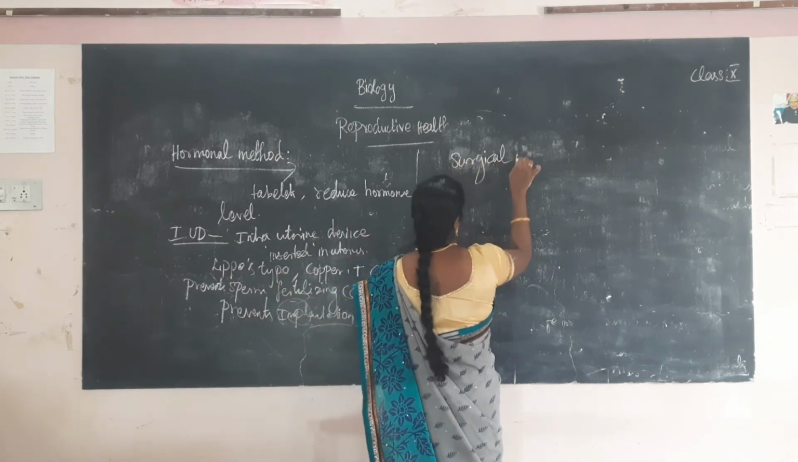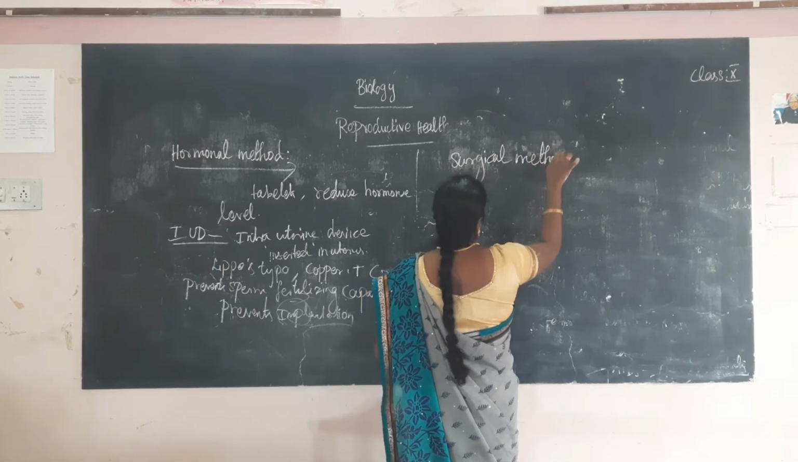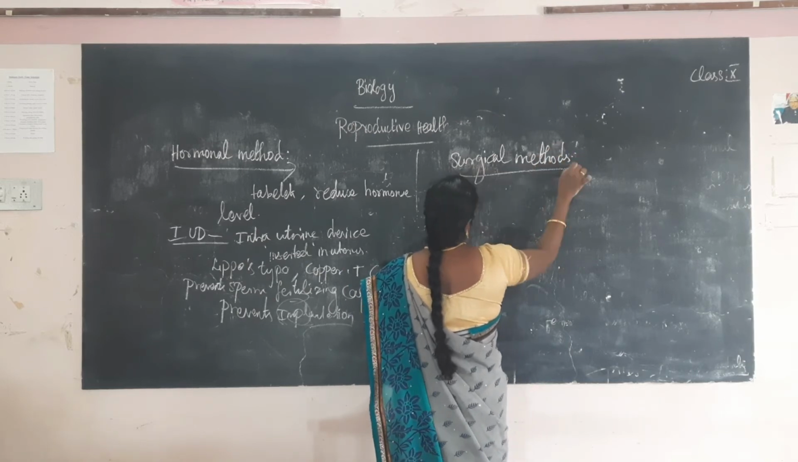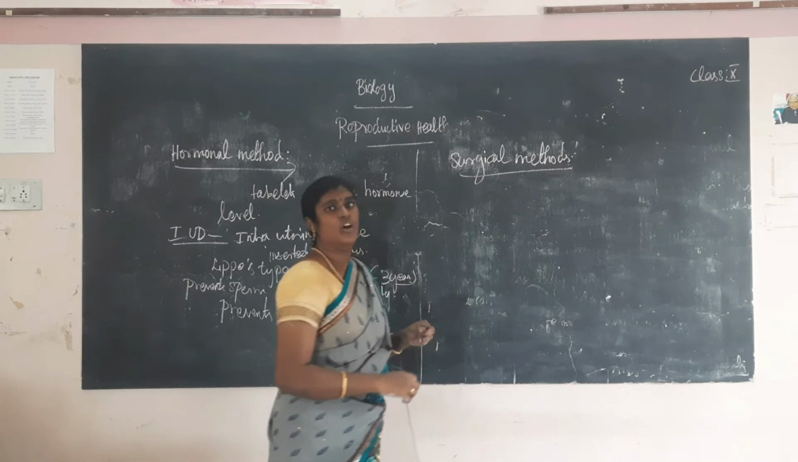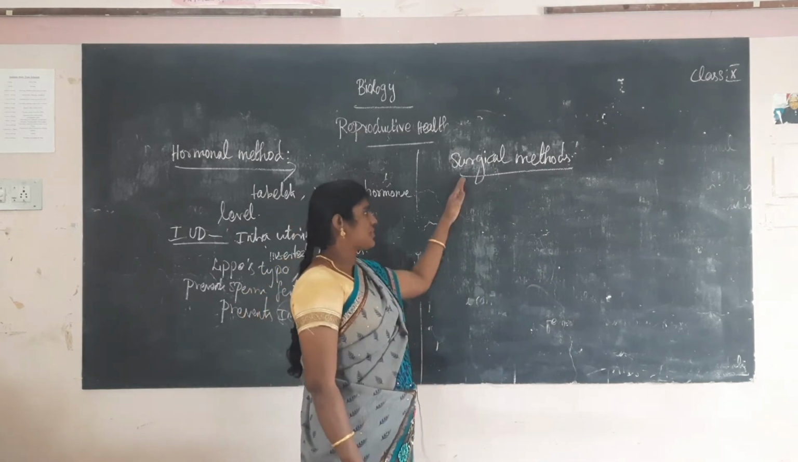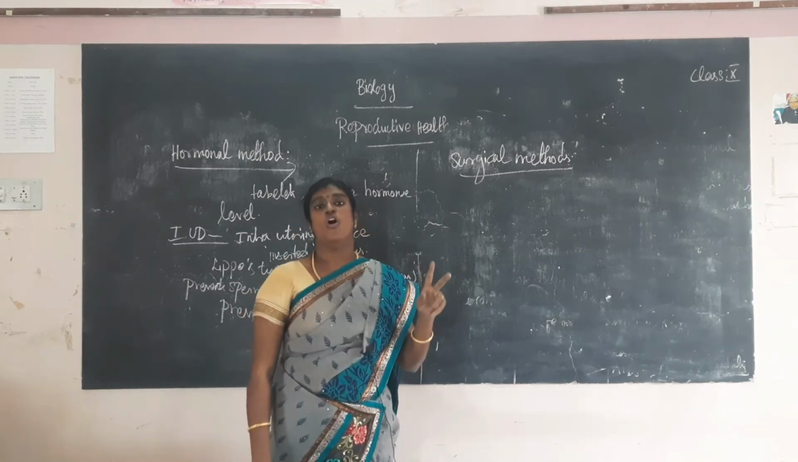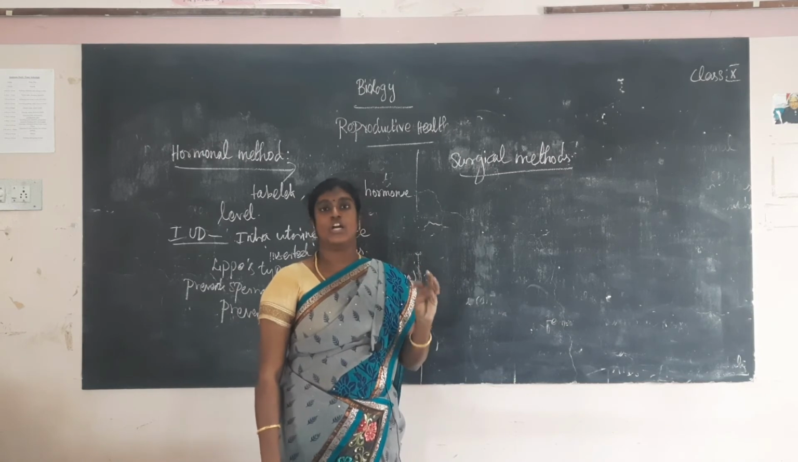Surgical method. What is the type of surgery? What is a surgery method? Surgical method is of two types: vasectomy and another one, tubectomy.